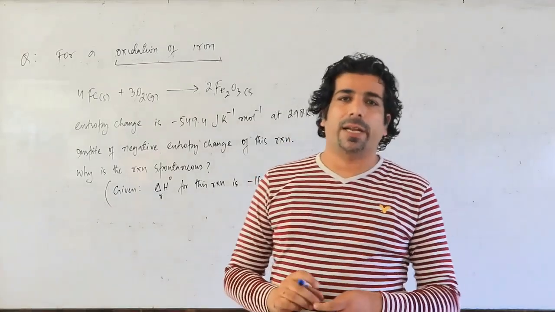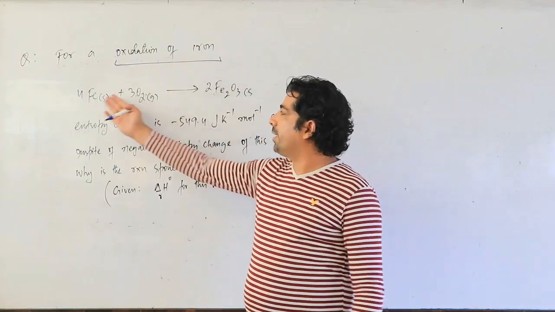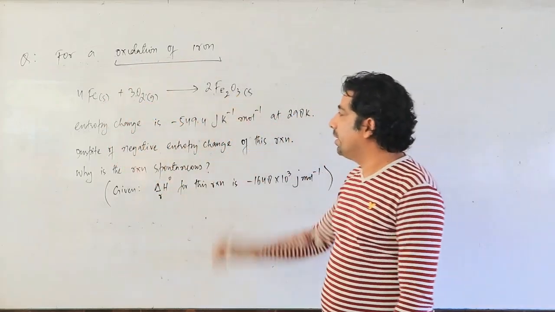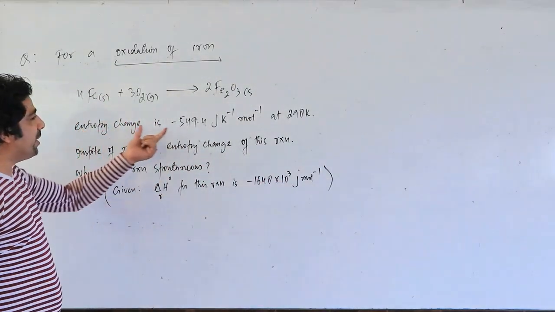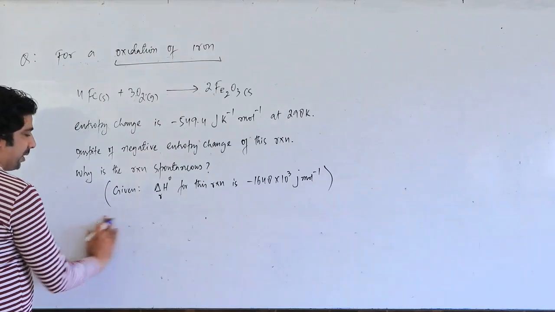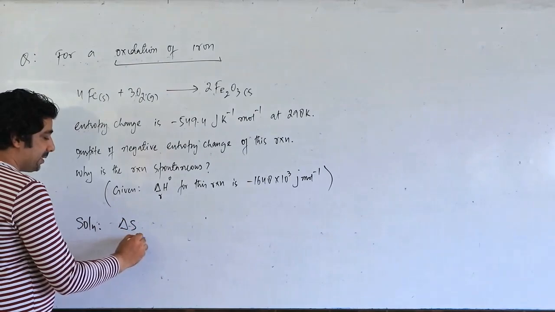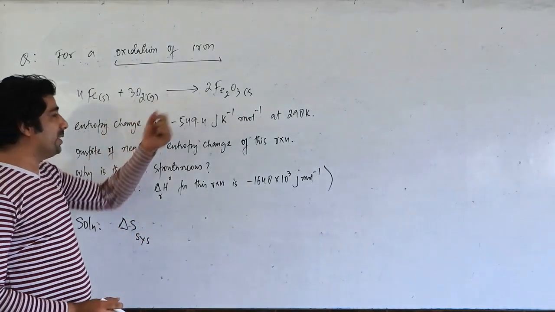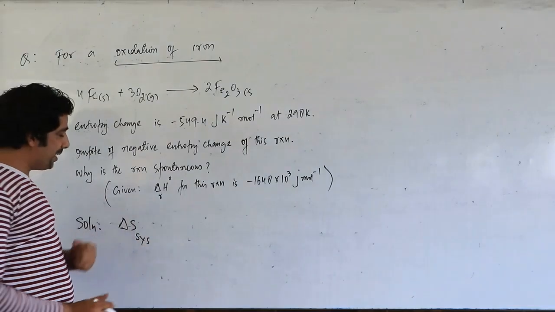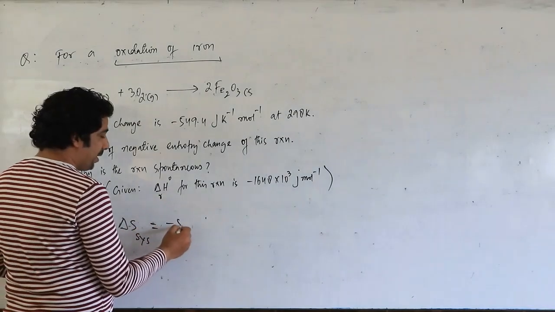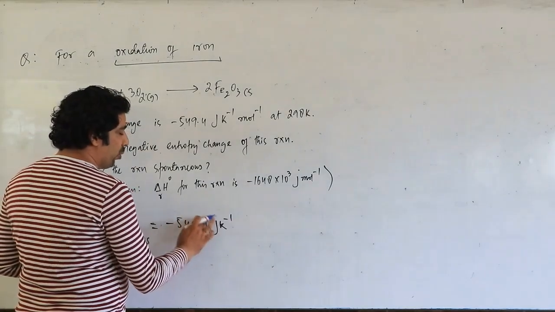Dear friends, let's look into the question. While we are doing oxidation of iron, iron is oxidized and I am getting iron oxide. So let us see in this chemical reaction what happens. The entropy change is negative, my dear friends. So let's write down my first point here. That is delta S system. Because during this process, the entropy change is negative. So the entropy change of the system is minus 549.4 joule per Kelvin per mole, my dear friends.